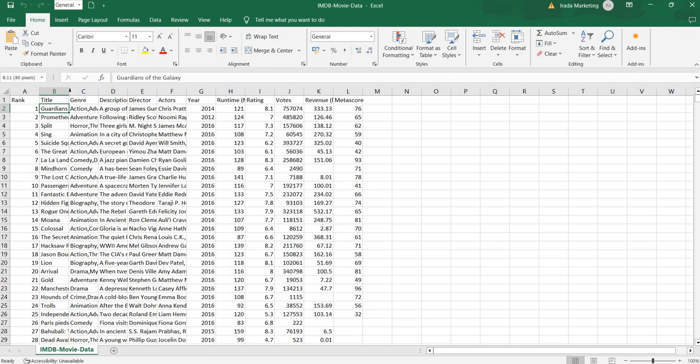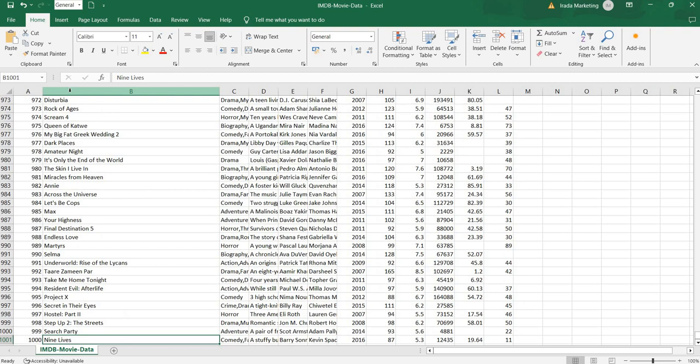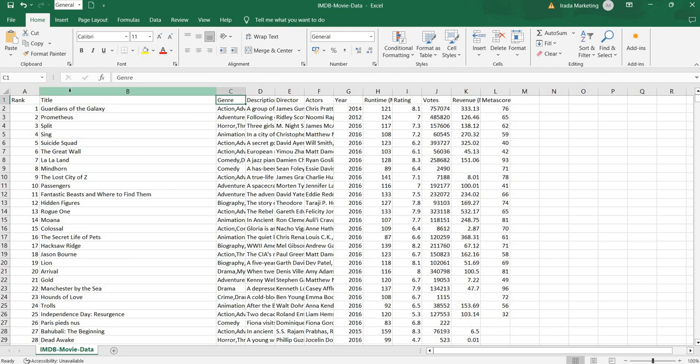Okay, that's great. Then here is the title of the movie: Guardians of the Galaxy, Prometheus, Split, Sing. So like that we have different movie titles. How many are there? There are 1000 movies on which we will do the data analysis, or we can do the project in Power BI. So there are 1000 movies on which we will do our operations.